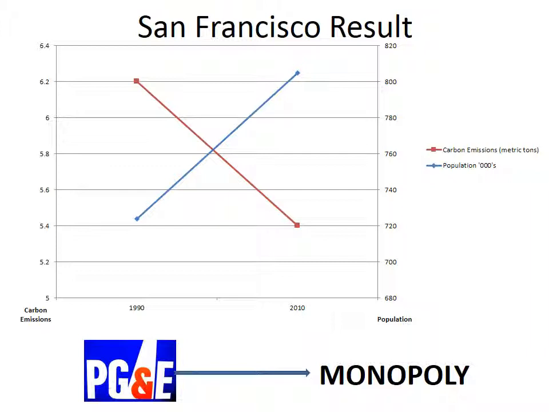The result for San Francisco has meant that they've satisfied Kyoto Protocol carbon emissions. From 1990 to 2010, there has been a reduction of 0.8 metric tonnes of carbon emissions. This is despite an 11% population increase.